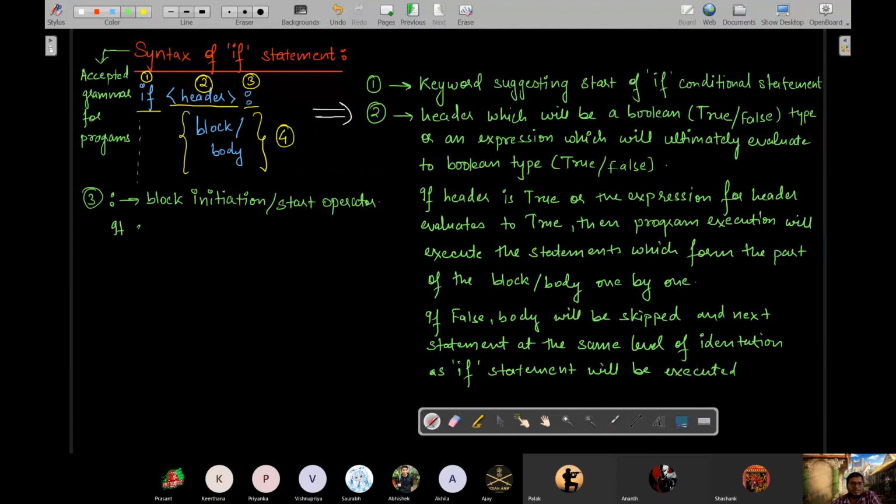It signifies that the statements that follow, meaning the statements coming after it, and which are indented by the same extent,